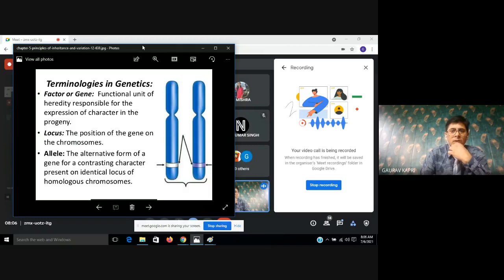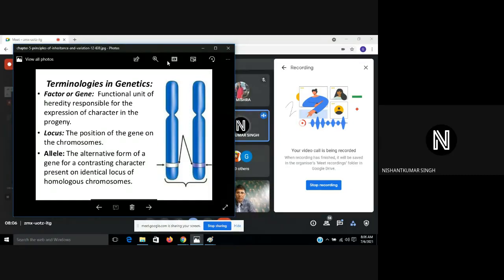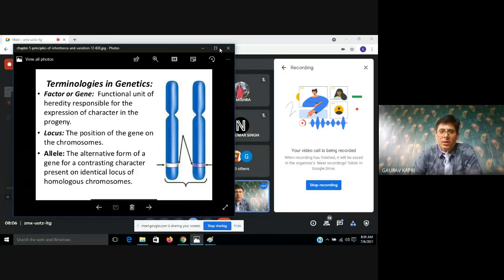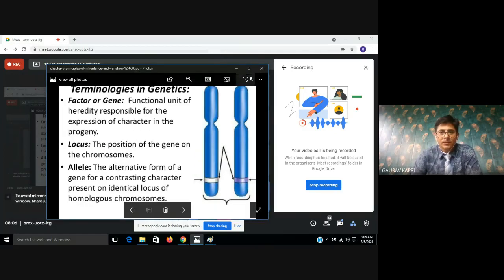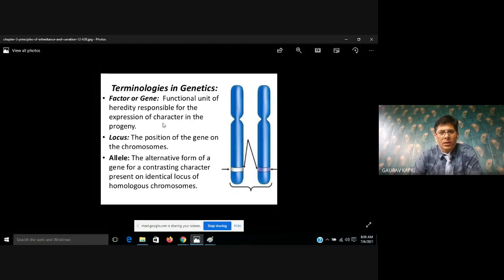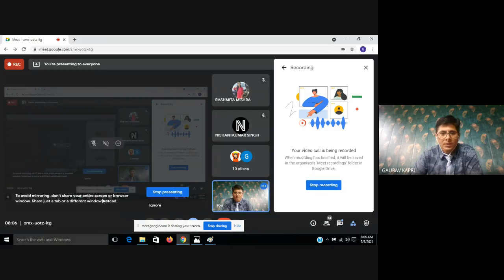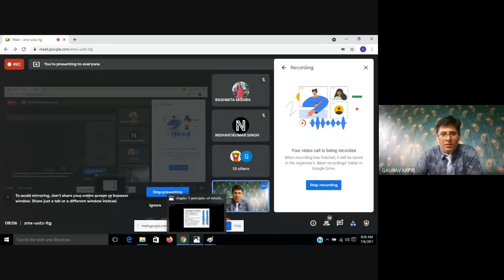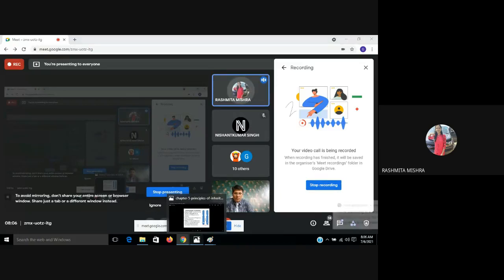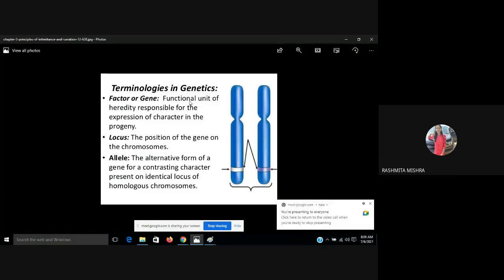No, I am not satisfied with that. Anyone else who wants to tell me what factors are? Factors are functional units, which are actually the genes, which were called factors by Gregor Mendel. Okay. Anyone else from the class? What are factors? So factors are the functional units which come from the parents and later on are transferred into the next generation.